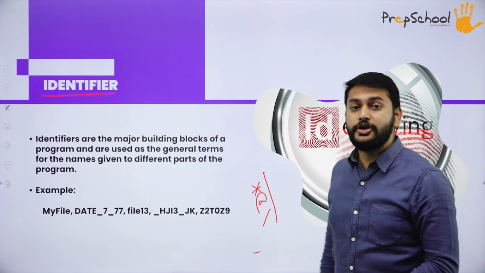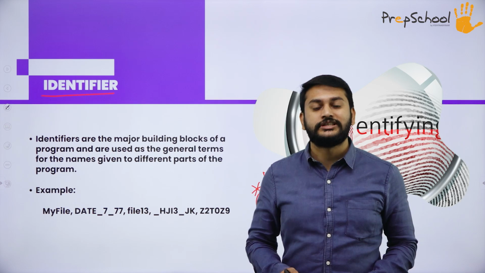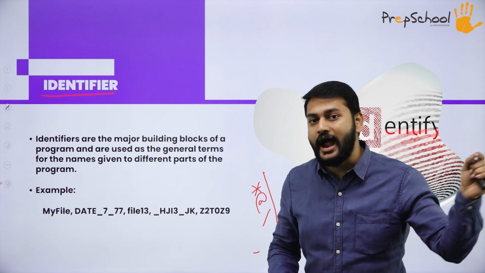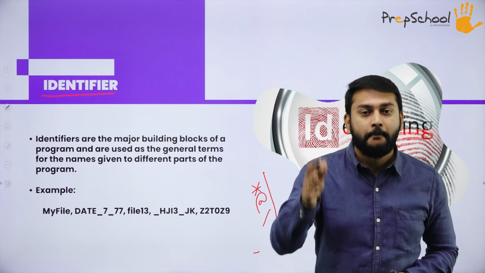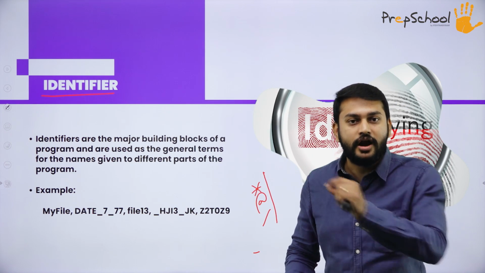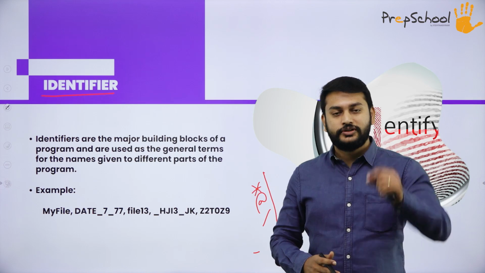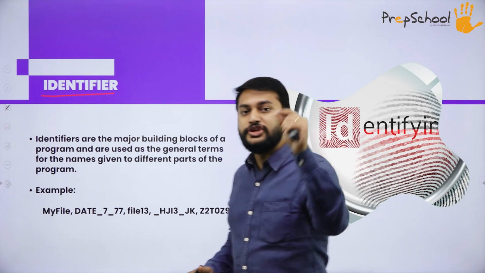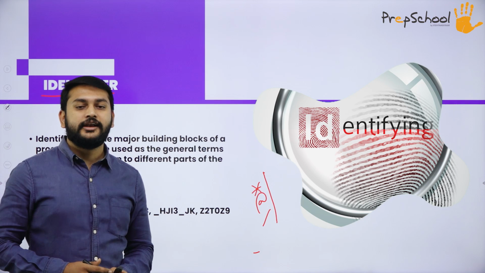The third point that you should remember is, please understand, you are not supposed to start the name, that is the identifier, with a number. In between you can use them, but in the beginning you are not supposed to use numbers, that is digits. So these three rules you should remember whenever you are trying to create any identifier.